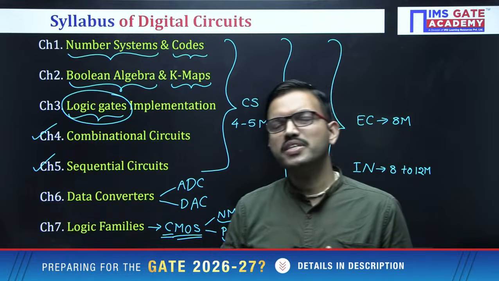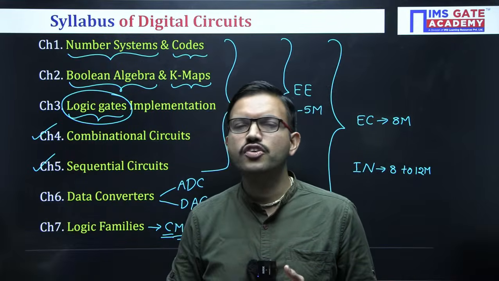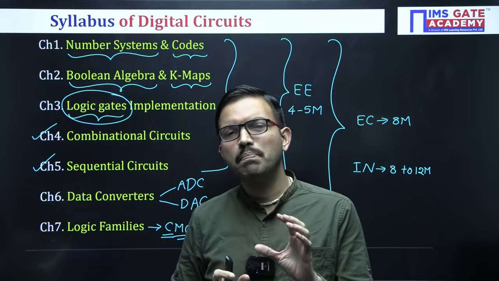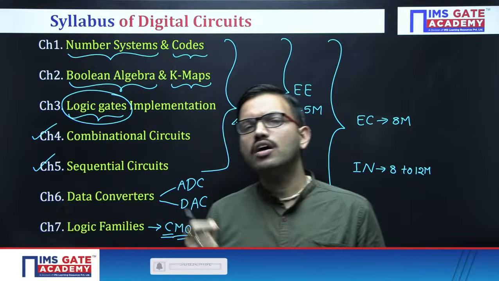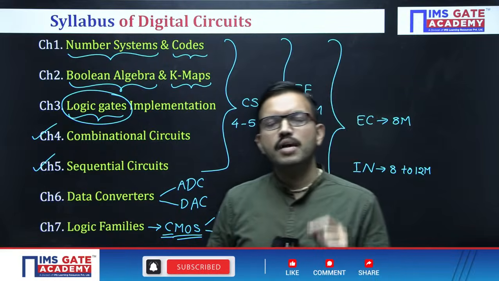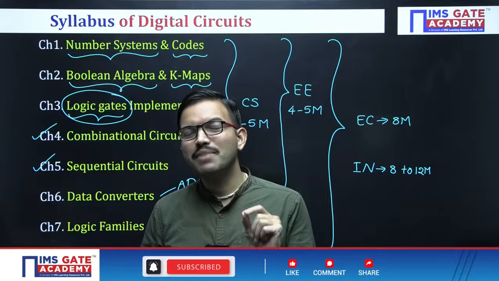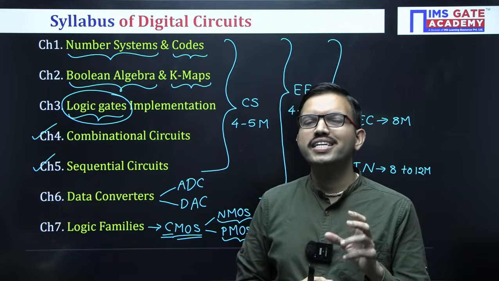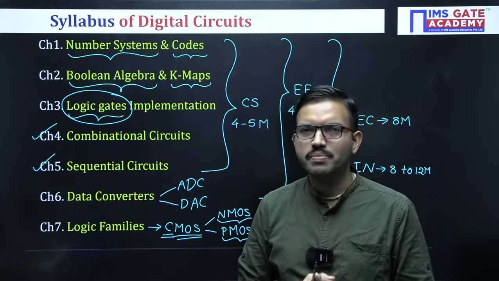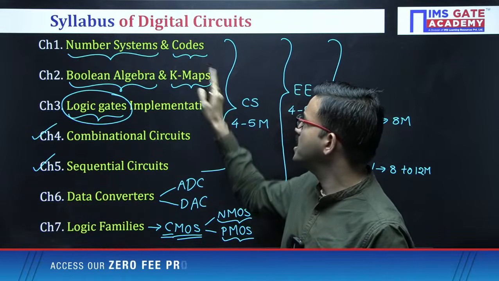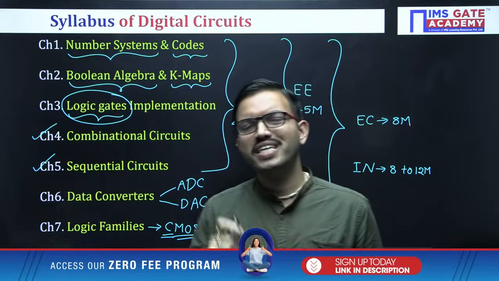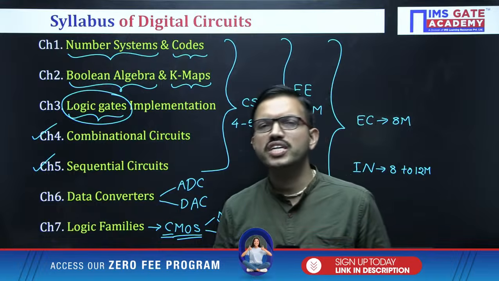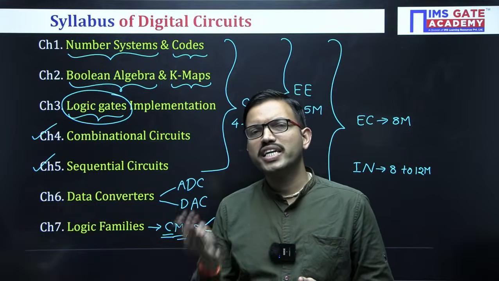In data representation, we have sign magnitude form, 1's complement form, 2's complement form. For every form you can have the basic idea, and among all, focus more on 2's complement. The word representation is very important. You can focus on that concept, and on the range of numbers, the overflow concept, etc. Then coming to the codes, you can have a basic idea of BCD code, XS3 code, and Gray code, and how to convert from binary to Gray or Gray to binary.